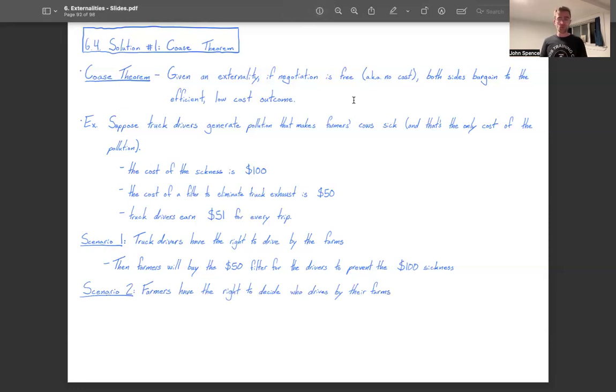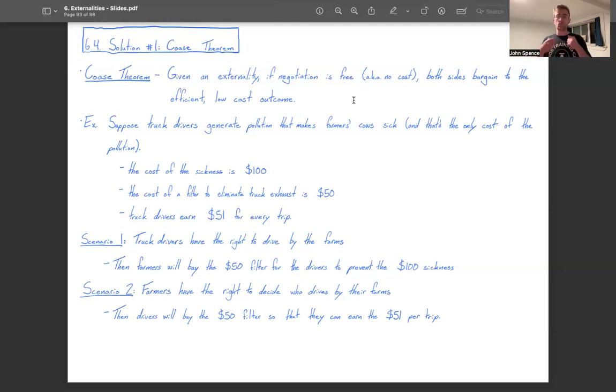In scenario two, suppose farmers have the right to decide who drives by their farms. So if they don't want the truck drivers to drive past and make their cows sick, they can say, sorry, truck drivers, you can't make the trip. In that scenario, if negotiation is free, then drivers will buy the $50 filter for themselves so that they can earn the $51 per trip.